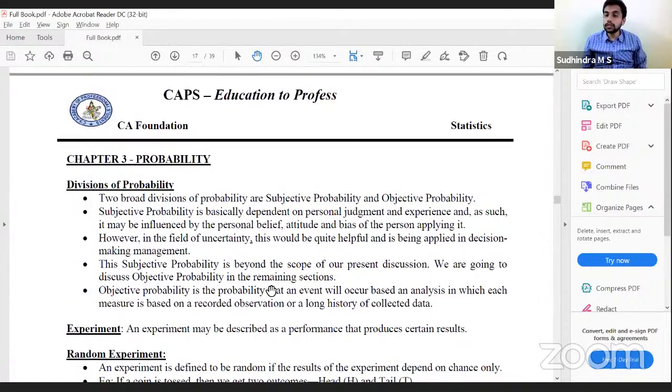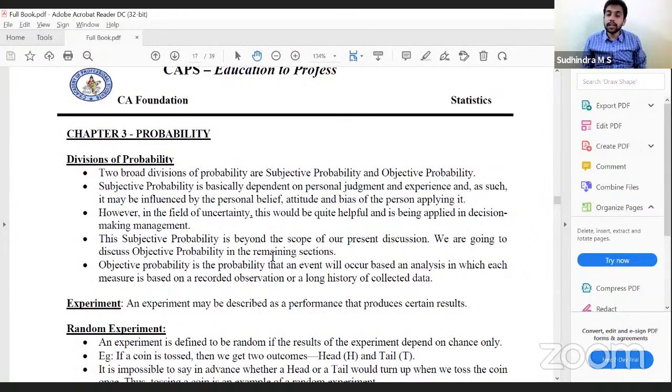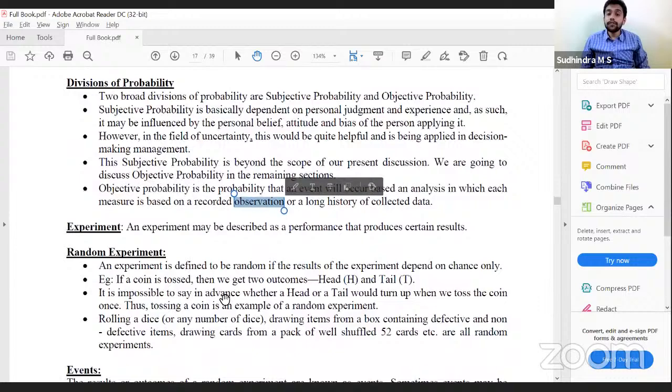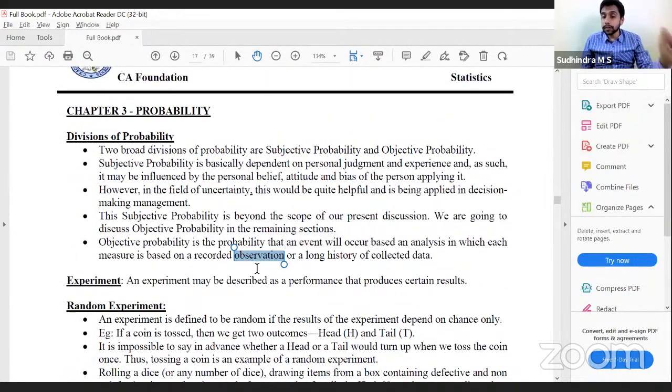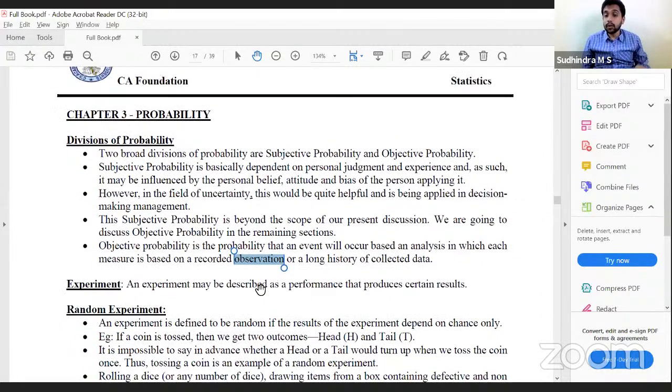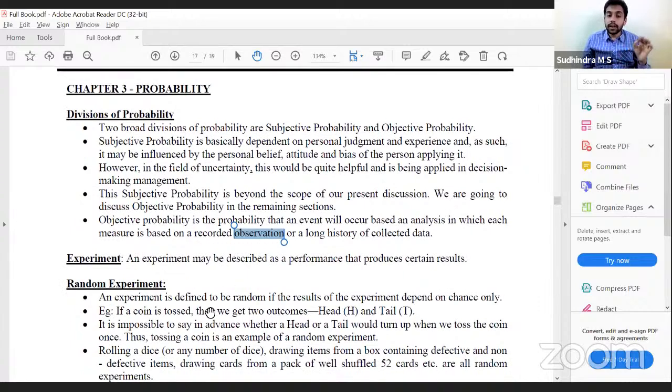We have some terminologies which we have to learn. Experiment: what is an experiment? Performance of a particular activity is an experiment. When we perform an activity, if the result depends purely on chance, if it cannot be predicted in advance, then that experiment is called a random experiment. So an experiment is defined to be random if the results of the experiment depend on chance only.